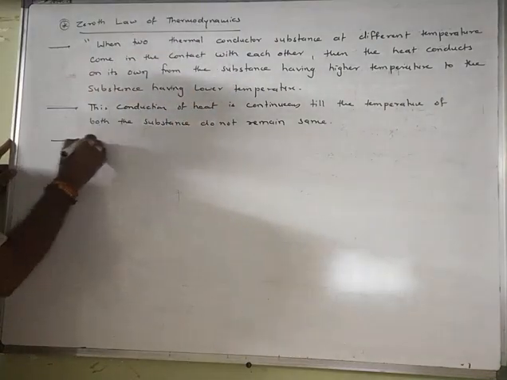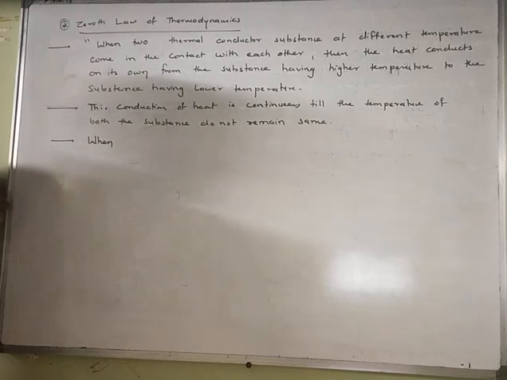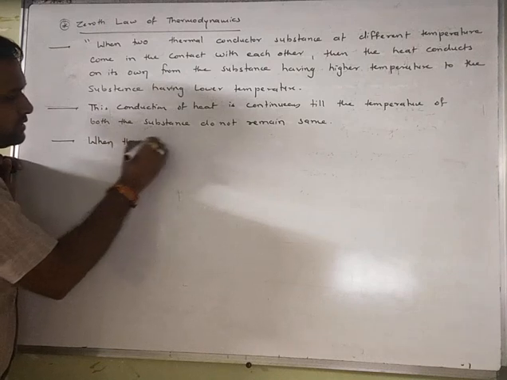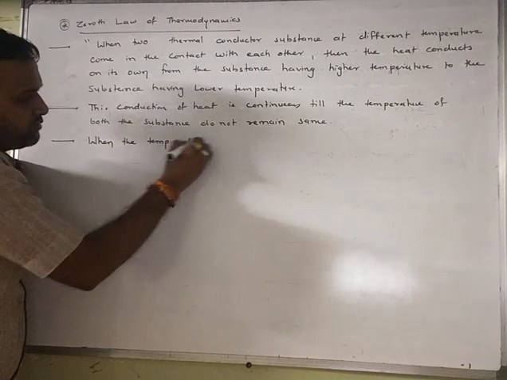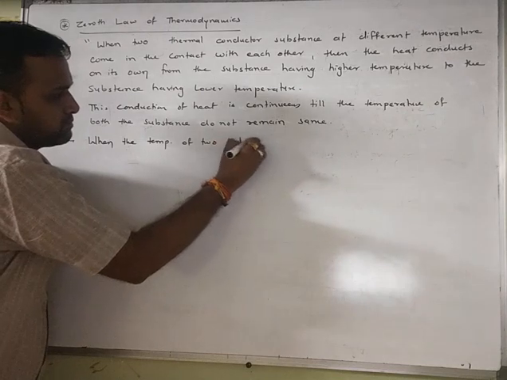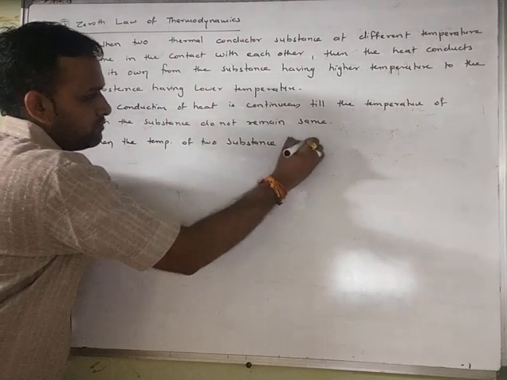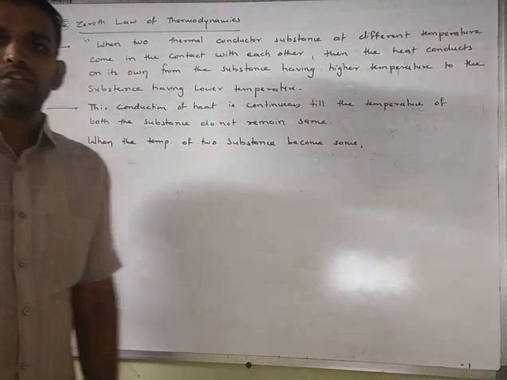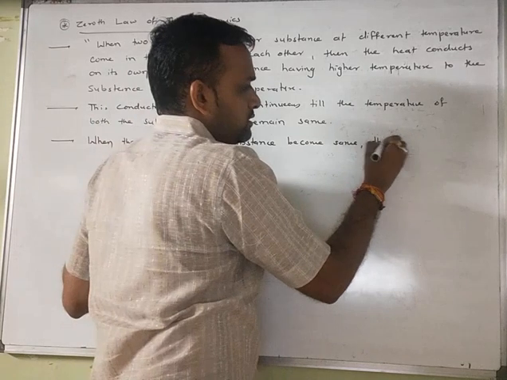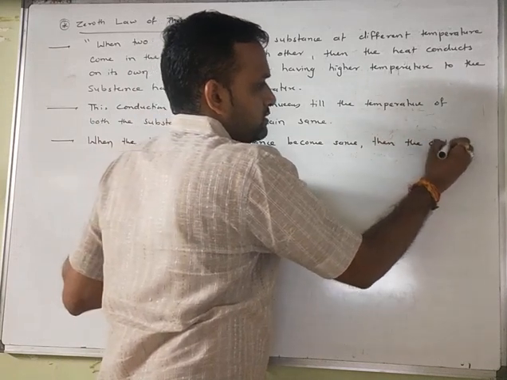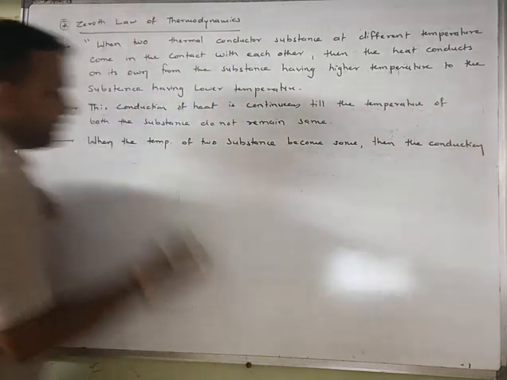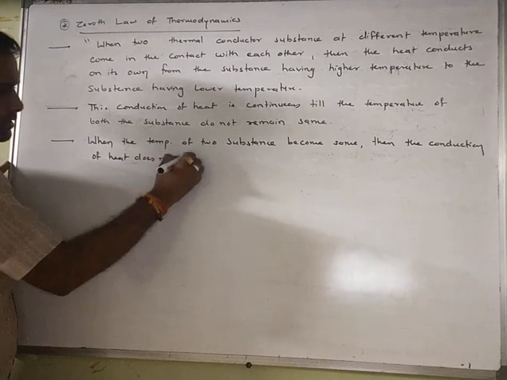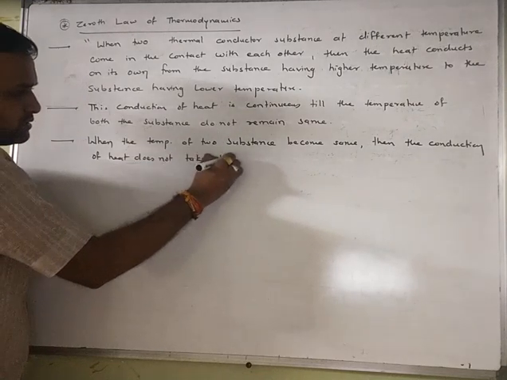So I can write down, when the temperature of the two substances becomes same, then we can say the conduction of heat does not take place.